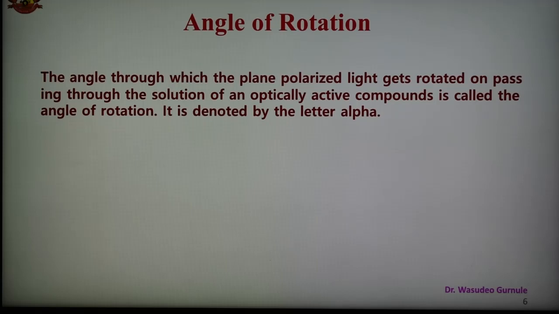So angle of rotation is nothing but the angle made when plane polarized light gets rotated while passing through the optically active compound. This is the angle of rotation, and it is denoted by the symbol alpha. When the beam of plane polarized light rotates toward the right or left while passing through the optically active compound, it makes an angle known as alpha. This alpha is the angle of rotation.